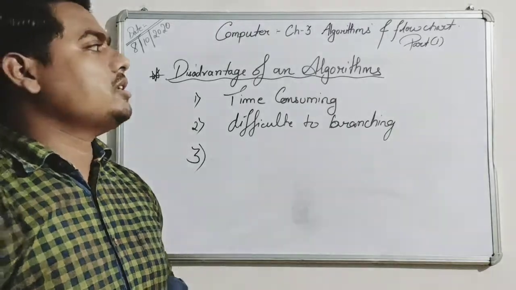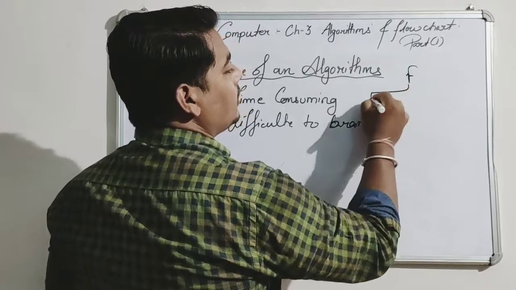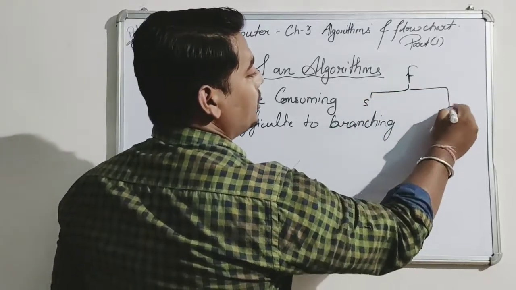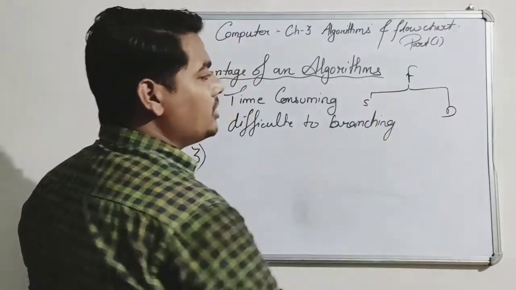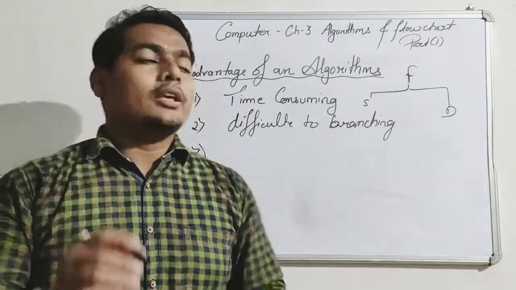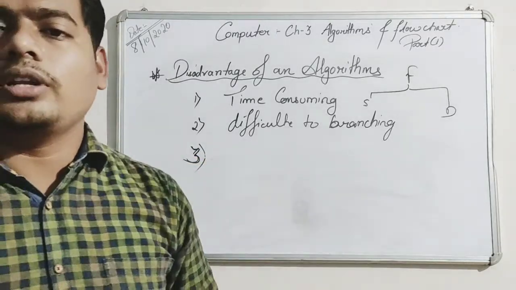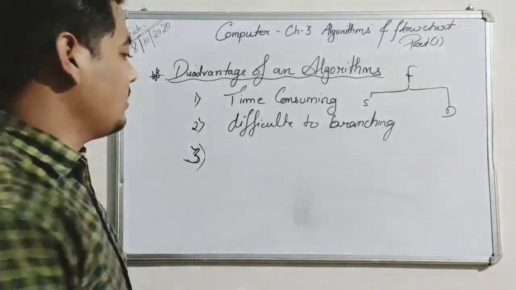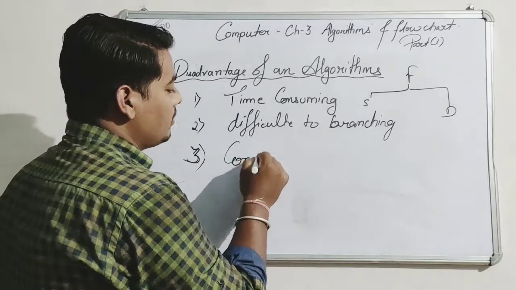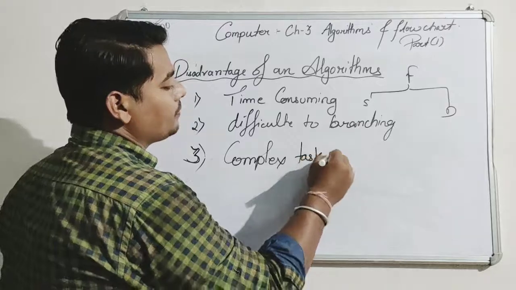Branching means, for example, if I tell you your father is a father, then son, daughter, and then again son, daughter, branches going on like that. This type of branches we can't show in an algorithm. Then what is the third one? The third disadvantage is complex tasks. We can't use complex tasks in the algorithm.